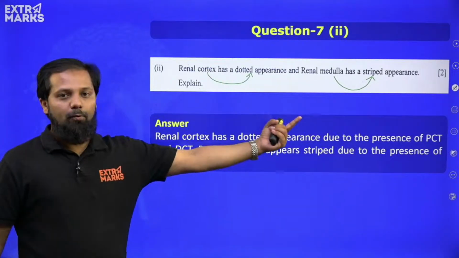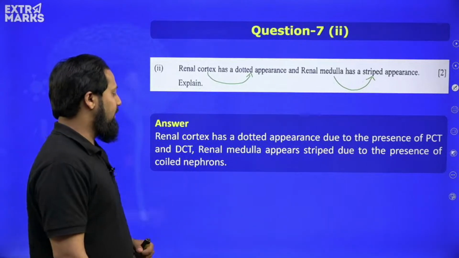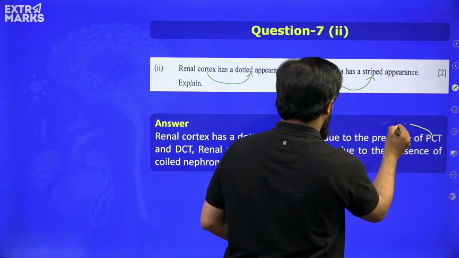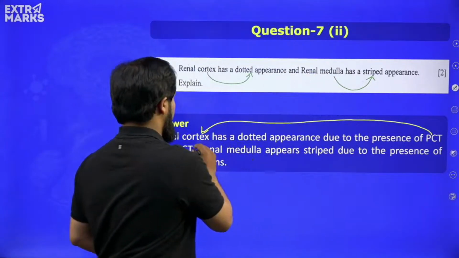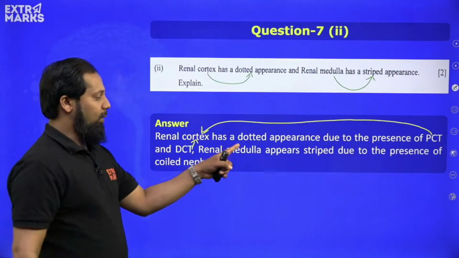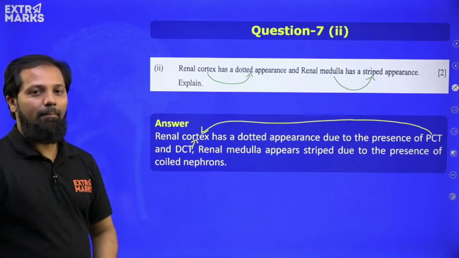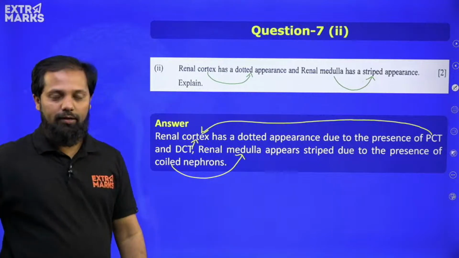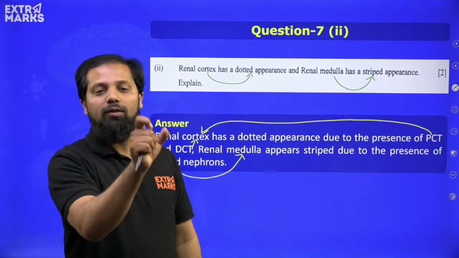So proximal convoluted tubule as well as distal convoluted tubule, these are present in the cortex region, DCT as well as PCT. Whereas in case of medulla, you will find that there are coiled nephrons. Even the Henle's loop, all these things are present.